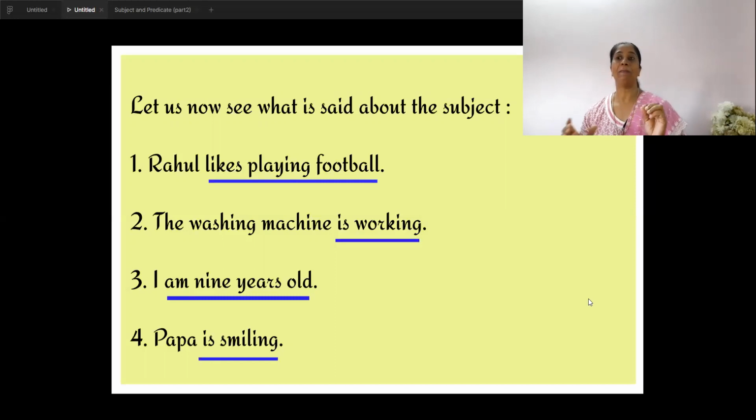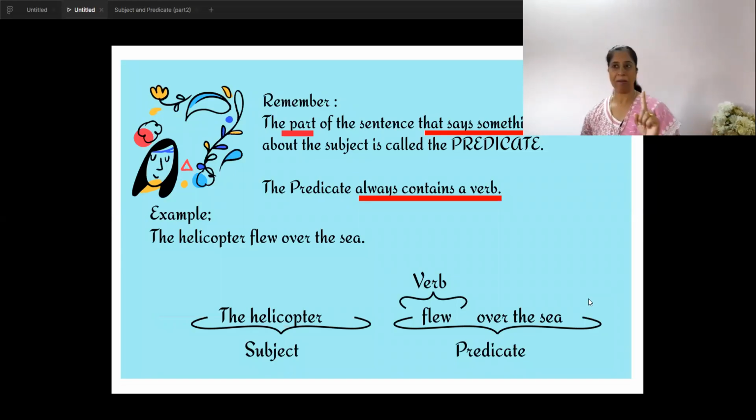So in the fourth one, Papa is smiling. What is said about Papa? Papa is smiling. So remember, the part of the sentence that says something about the subject is called predicate.